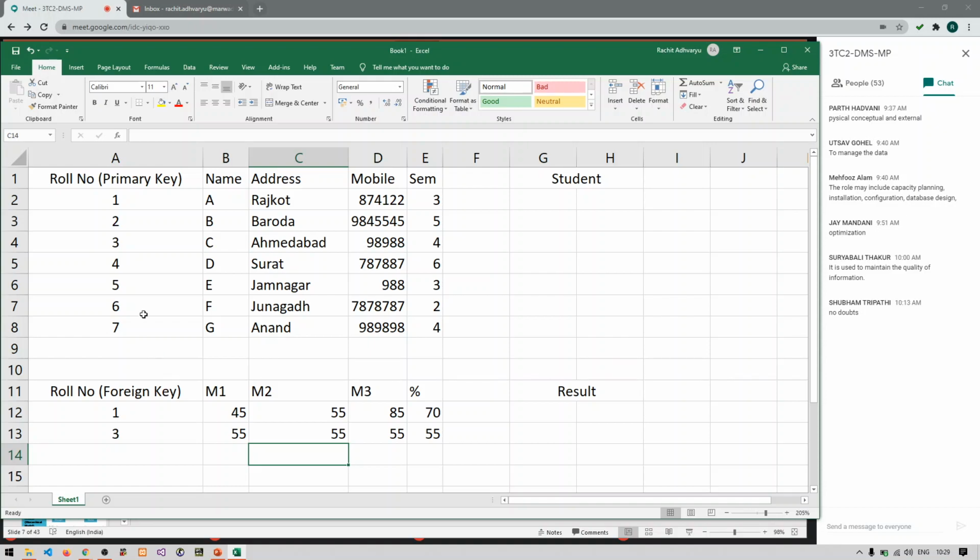So foreign key means it refers to the data of the primary key column. So it is referring this data. You can enter the data of any of these roll numbers, but you cannot enter any of the data other than this in this particular column. So this is what foreign key means. It refers to the data of some other table which is having a primary key.